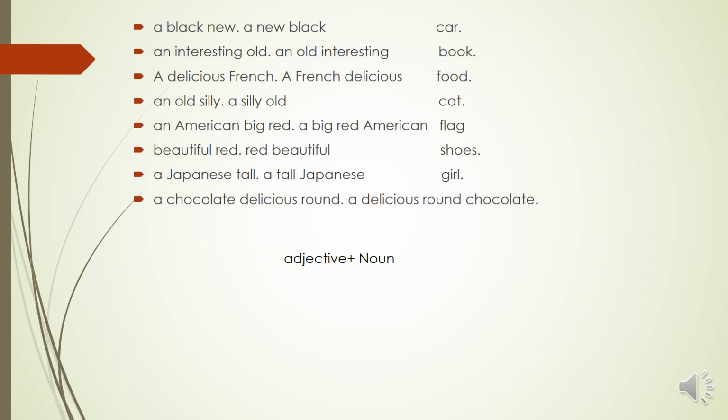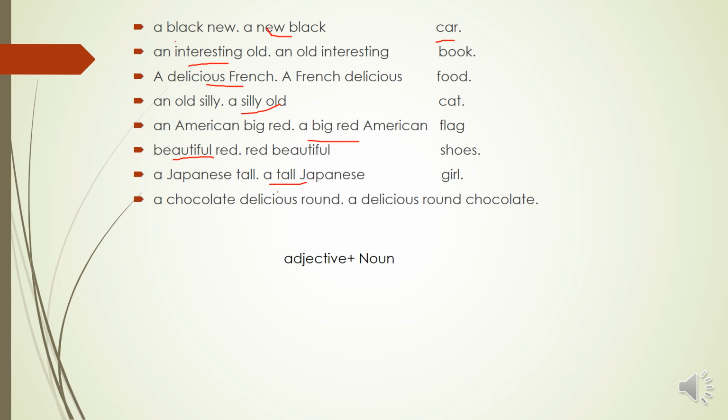We choose between a black new black car, noun. We have to say a new black car, yeah, new black car, an interesting old book, a delicious French food, and a silly old cat, a big red American, a beautiful red shoes. Yeah, talking about opinion, a tall Japanese. Yeah, because tall is size, and then we move to Japanese. A Japanese tall. No, it's a tall Japanese.